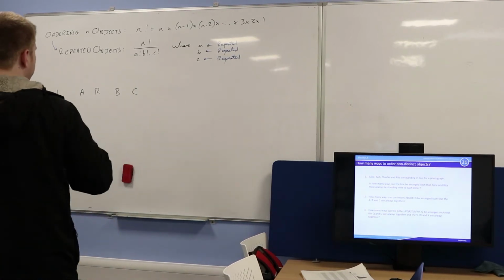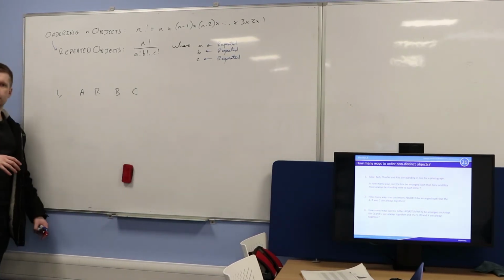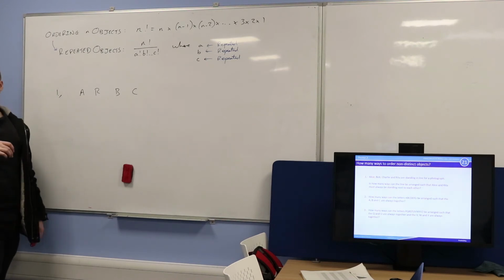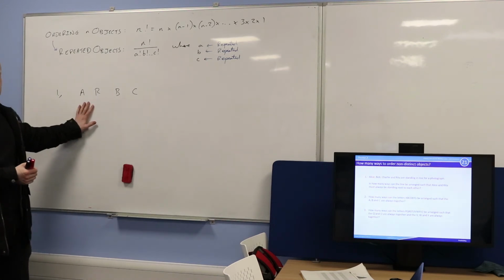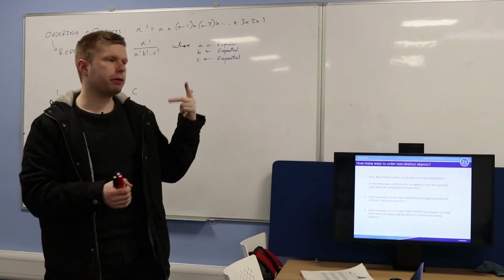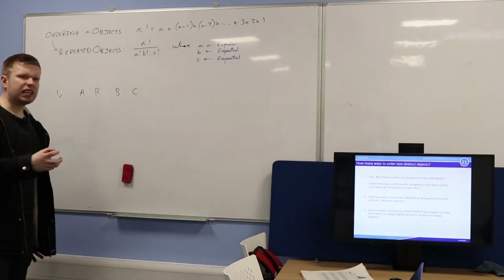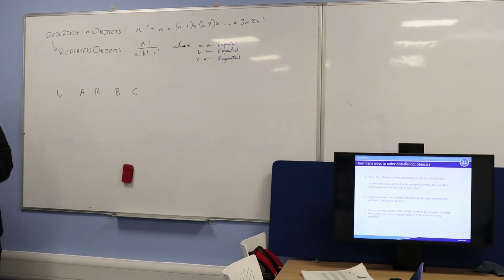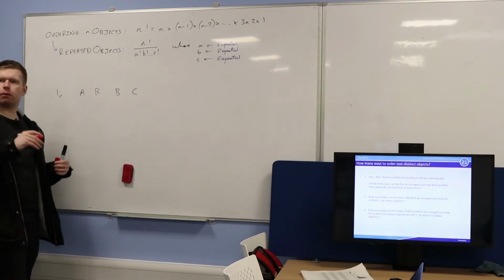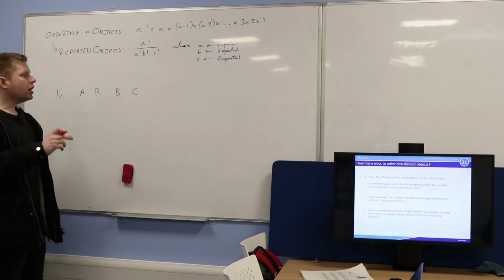Okay, so can we go through these on the board, please? Right, go through these on the board. So have a look at the first question. We have Alice, Bob, Charlie, and Rita. They want to stand in a line, but Alice and Rita want to stand together. So we need to work out the number of different possible arrangements we can have such that Alice and